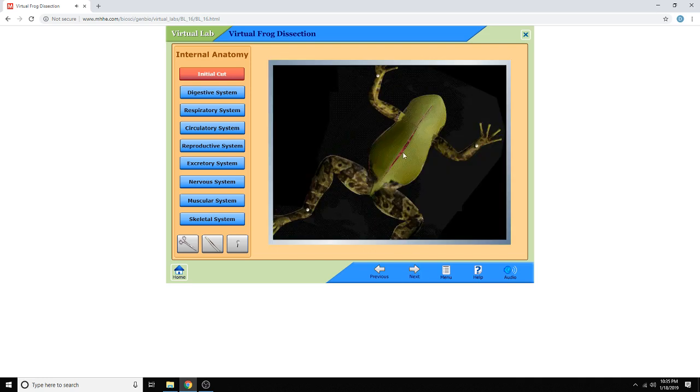Use tweezers to pull the skin flaps away from the frog's midsection. First, gently pull one flap to the right and pin it down at each corner. Then repeat this procedure on the left side of the frog.